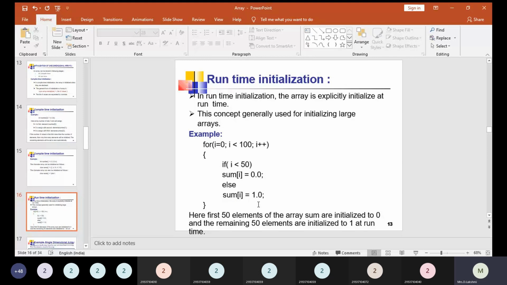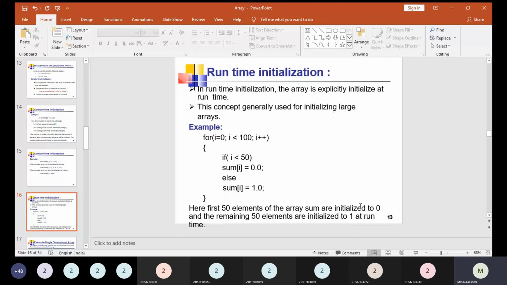It goes on. So the first 50 elements of the array sum are initialized to 0, and the remaining 50 elements are initialized to 1 at runtime. This is what we need to understand. The condition is satisfied for 0 to 49, so the first 50 elements are initialized with value 0, and the next 50 locations are initialized with value 1 at runtime. So the values will be known only during runtime or execution time. This concept is very important.